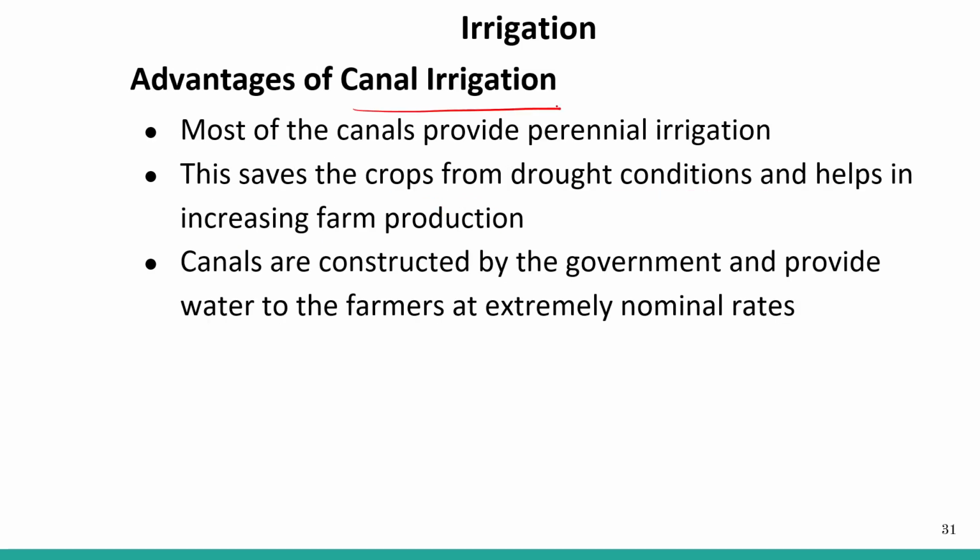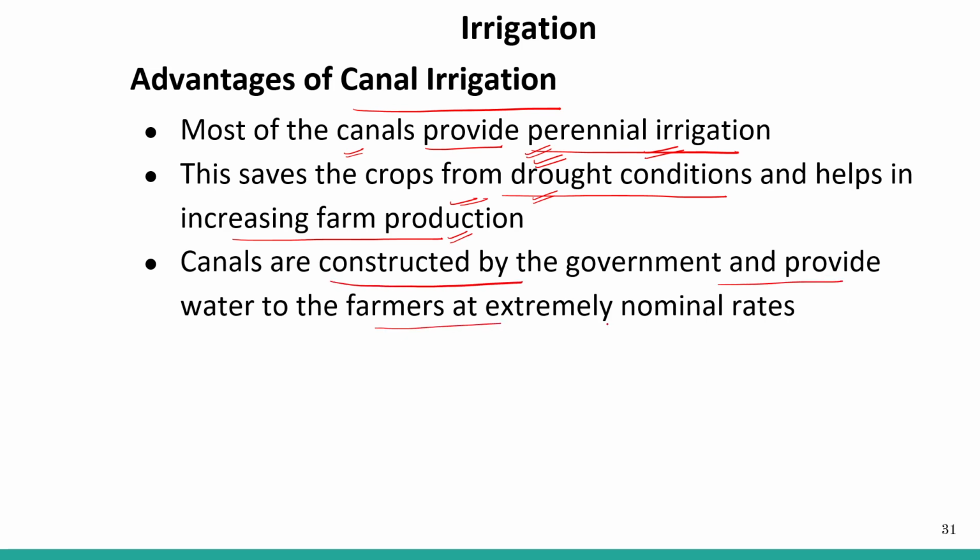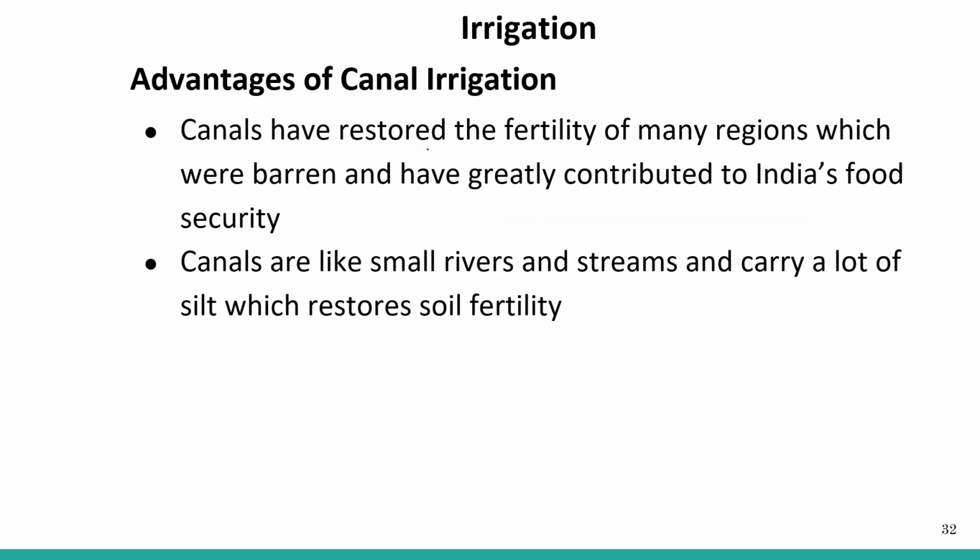Advantages of canal irrigation. Most canals provide perennial irrigation, meaning irrigation can be done throughout the year, and we can overcome drought conditions, which helps to increase agricultural production. Canals are constructed by the government and provide water to the farmers at extremely nominal rates. Canals have restored the fertility of many regions which were barren and have greatly contributed to India's flood security.